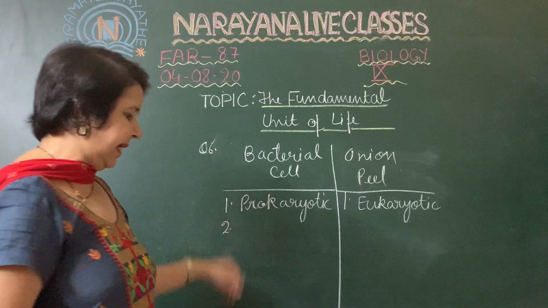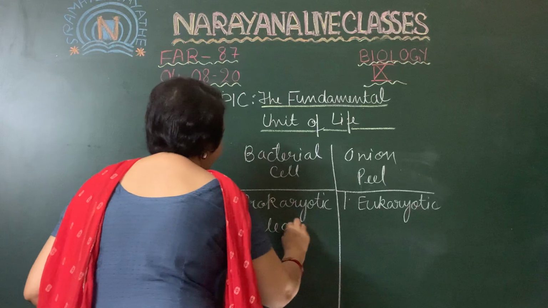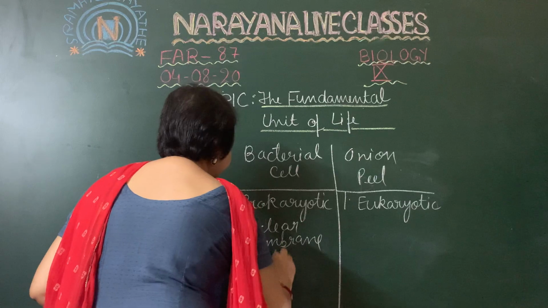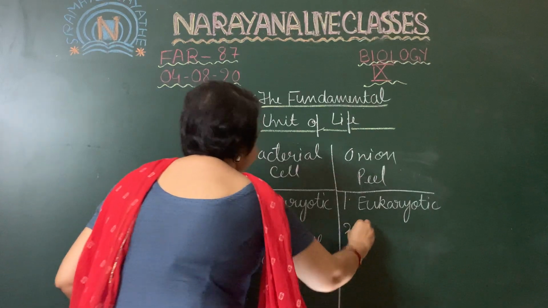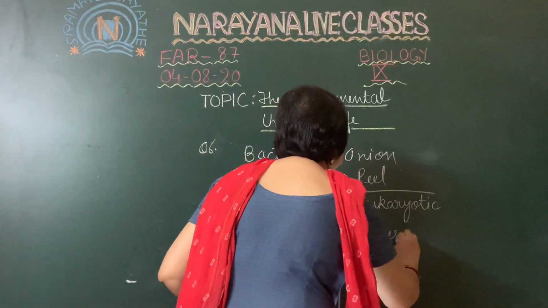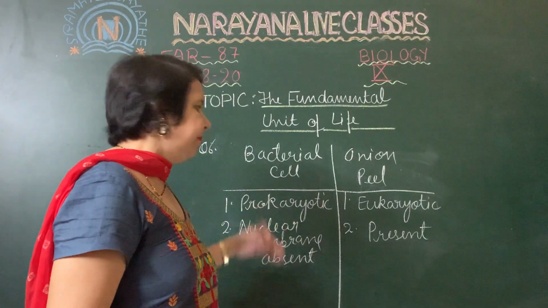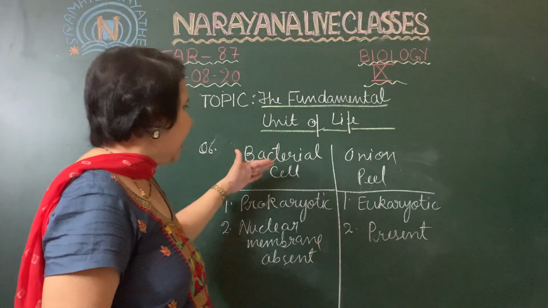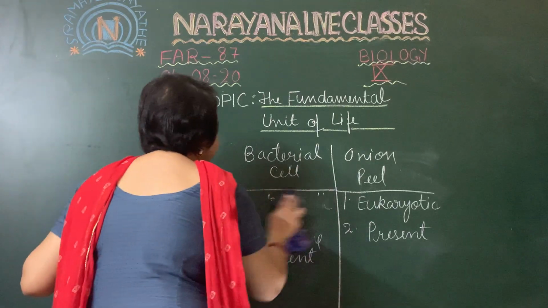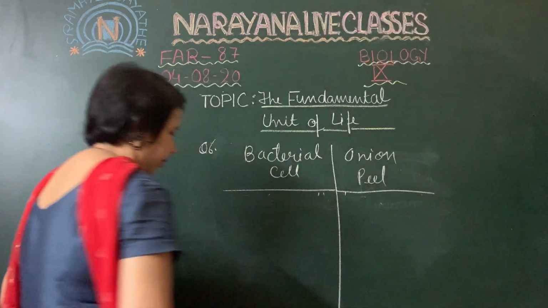Secondly, in the bacterial cell the nuclear membrane is absent, whereas in the onion peel the nuclear membrane is present. The third point is that membrane bound organelles are absent in the bacterial cell, whereas they are present in the onion peel cell, which is an example of a eukaryotic cell.